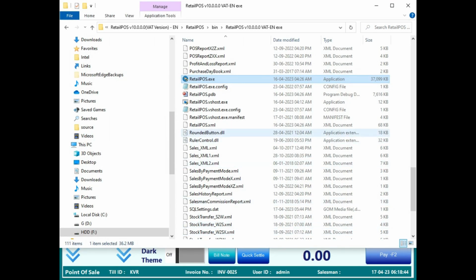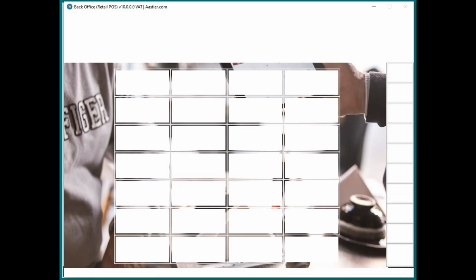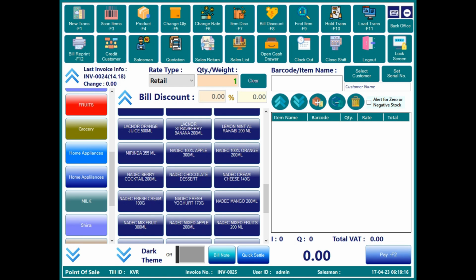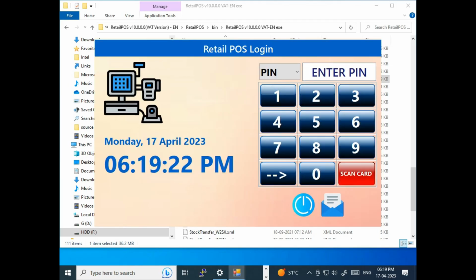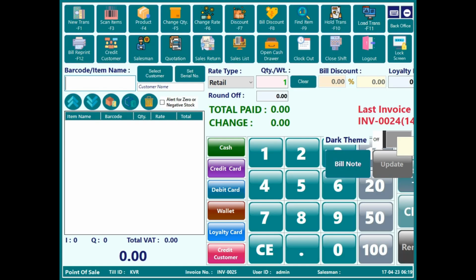So that's it. And one more window is available that I will show you. Let me log out and see, this is another window.